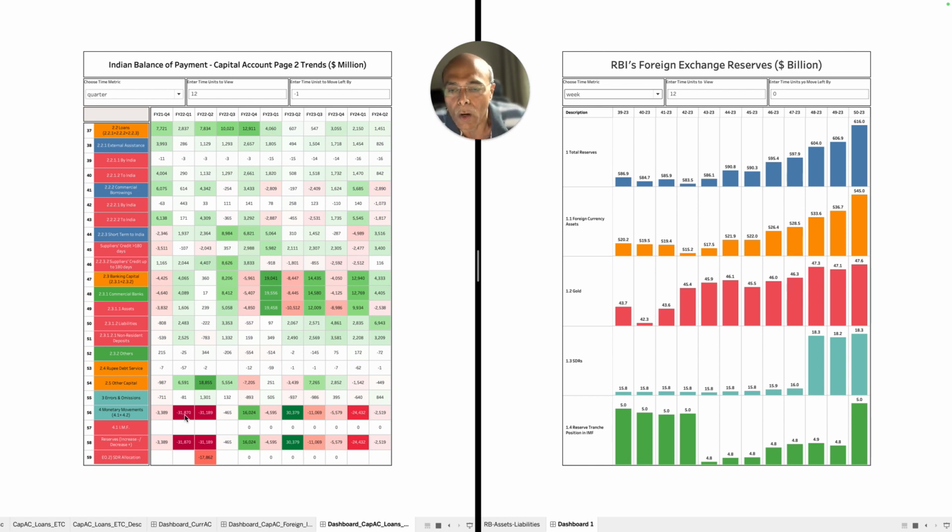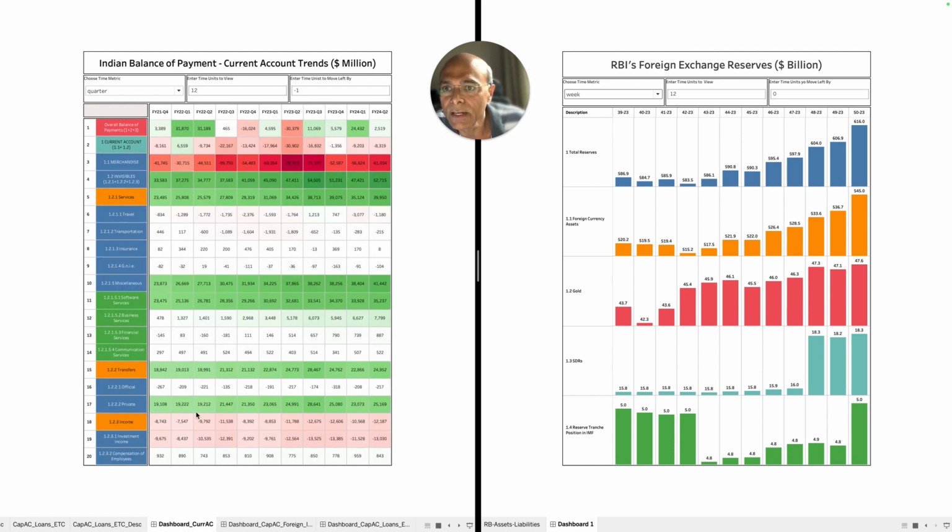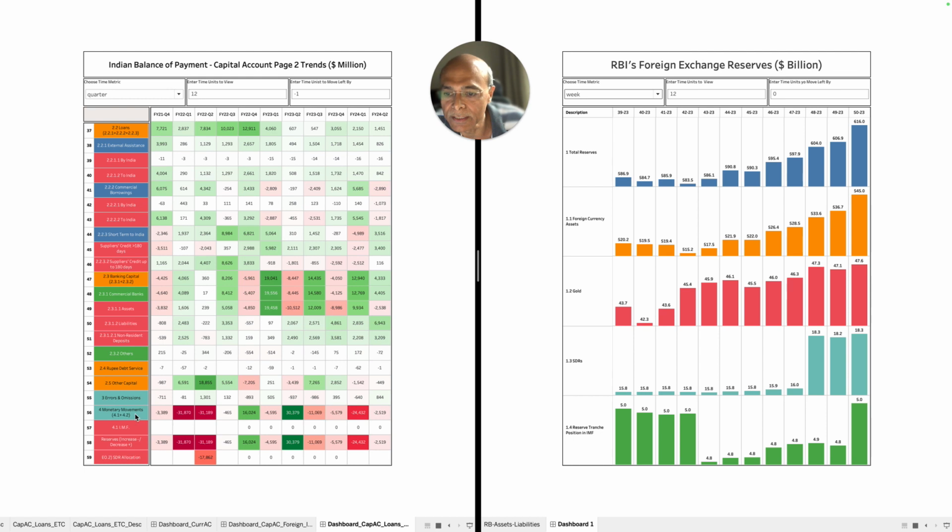So how does it explain this? Let me explain again. If you look at this FY22 Q1 number, there was a positive balance of payment of 31,870. Now if you come here and look at the monetary movement, the foreign exchange reserve, because there has been some errors and omission, has increased by, because this number is negative, because you have to add it up and make it 0. Therefore, the foreign exchange reserve has increased by $31 billion.